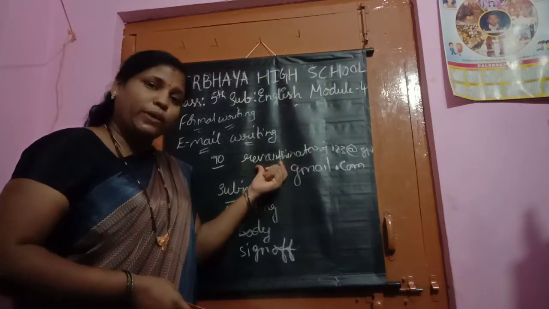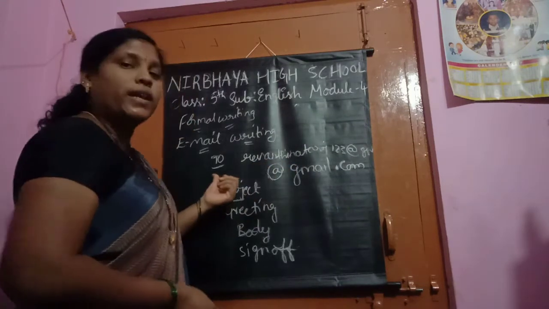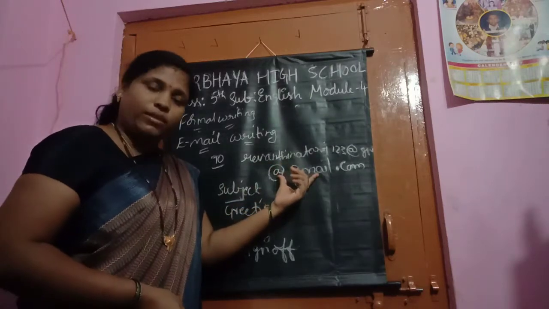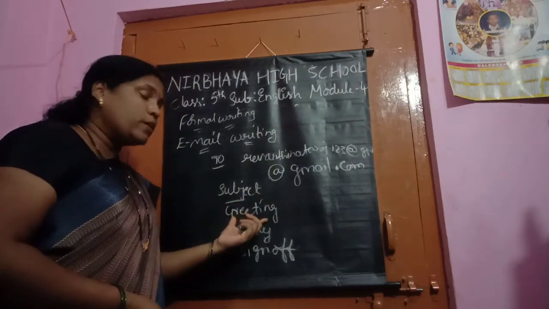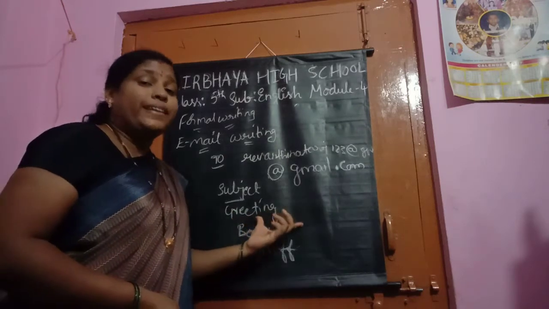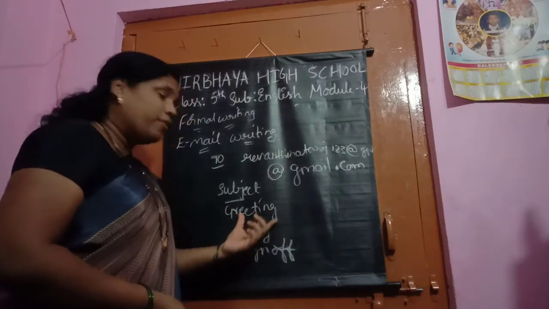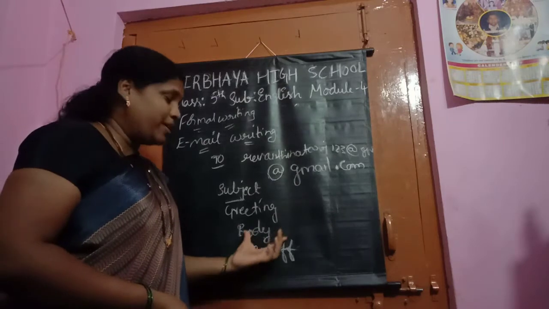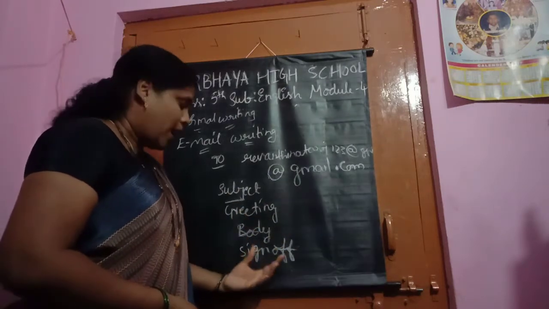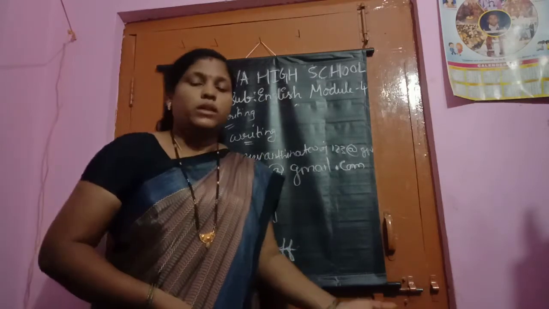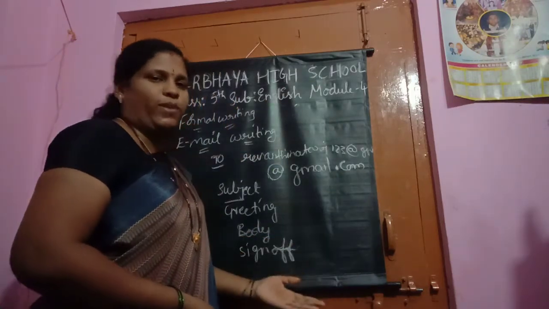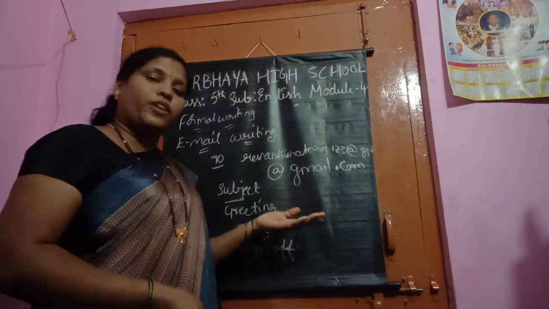Email address will be there. You can create your email address in Google. Yes, children? Here, the email address. Then you should write the subject, why you are writing this letter. And coming to the greeting, you write "Dear" and your friend's name. Now the body. You should mention what the main part is. And coming to the sign off, "With love," your name. Since you are writing the email, your name will come there. Here in the greeting, your friend's name will be coming.